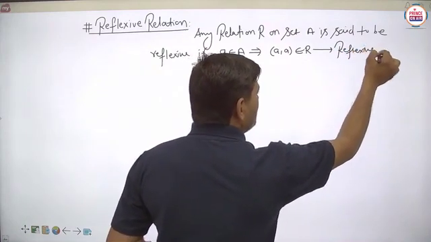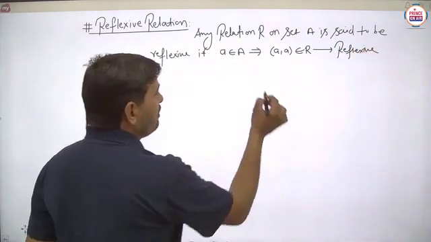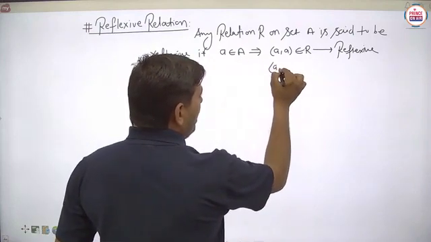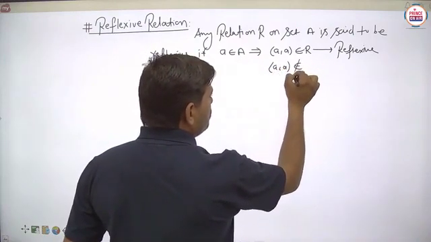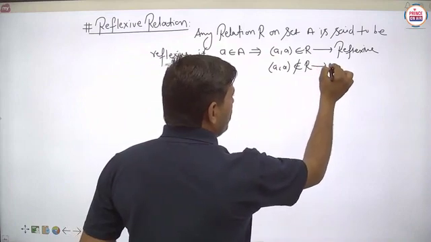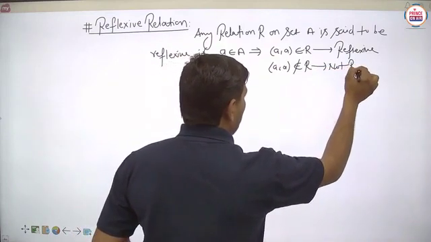Otherwise, it is not reflexive. Suppose (a, a) does not belong to R, then it is not reflexive.